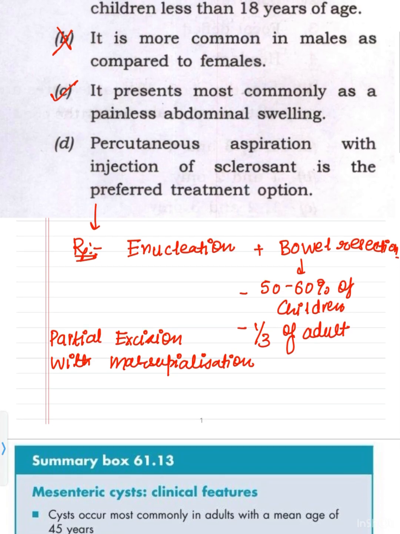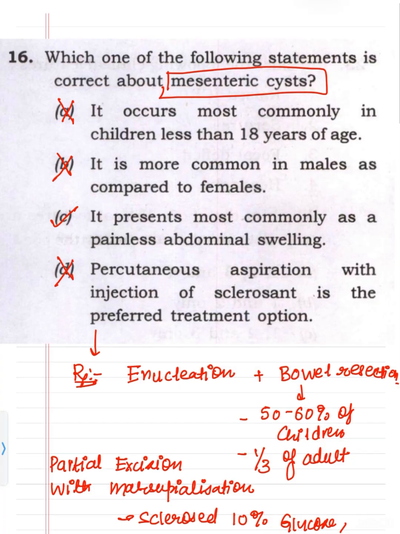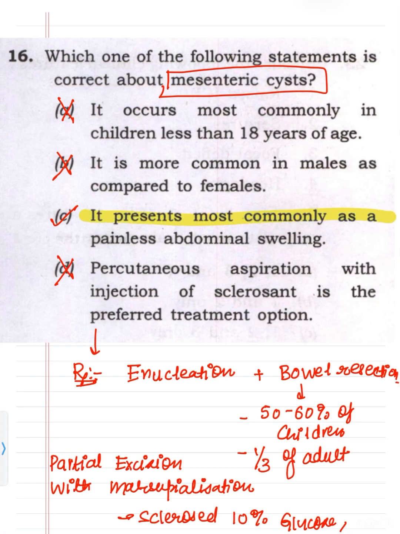After this, the cyst lining should be sclerosed with 10% glucose, or diathermy, or iodine tincture, so as to minimize the recurrence. So D option is again wrong. The correct option is that it presents most commonly as a painless abdominal swelling.